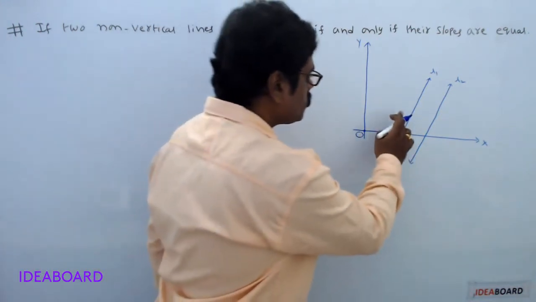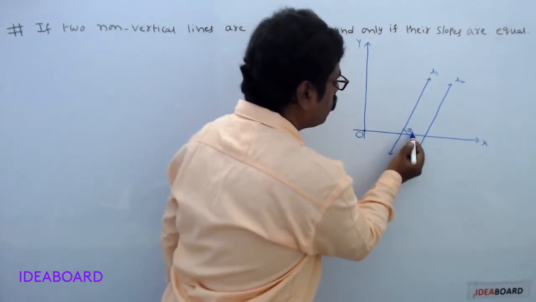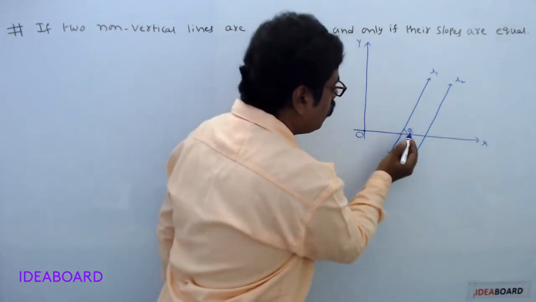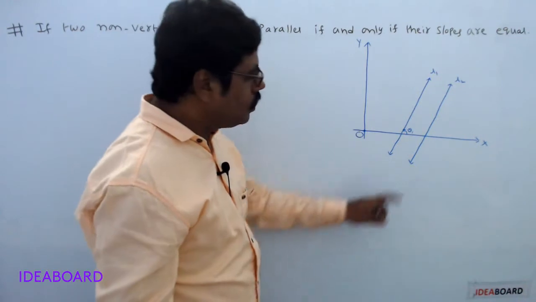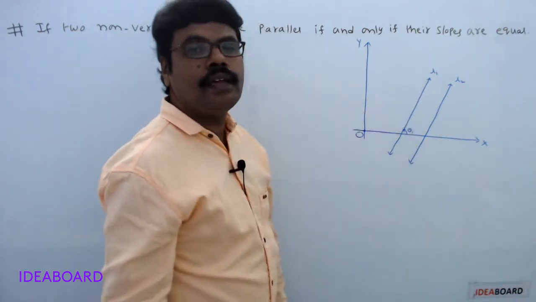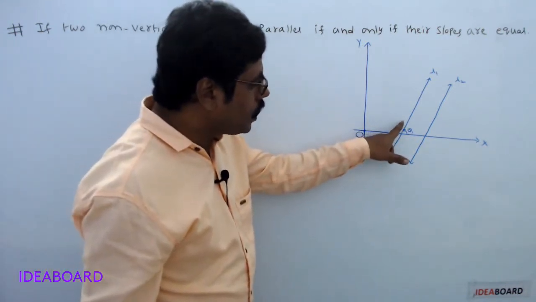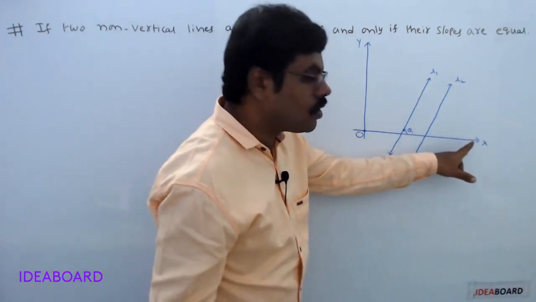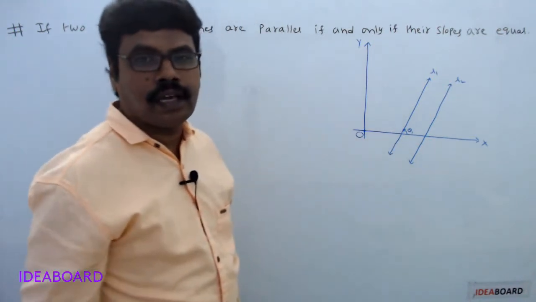Suppose this line L1 makes an angle theta 1 with positive direction of x-axis, measured in anti-clockwise direction.